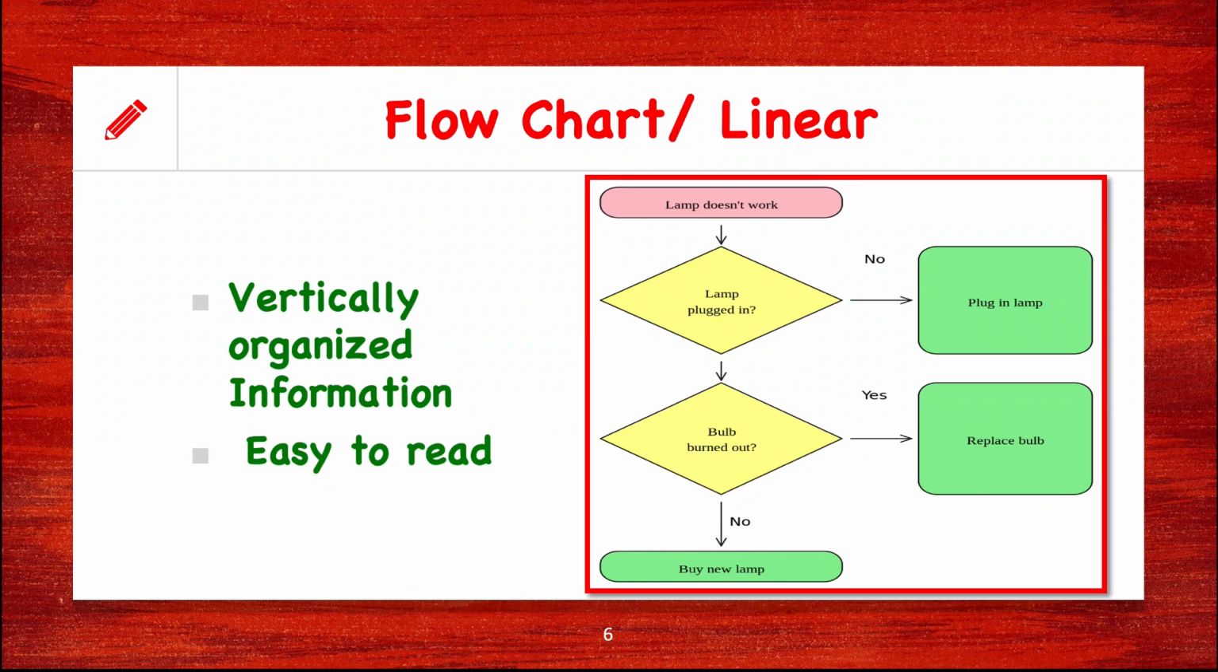As for the types of C maps that can be created, the first type of C map is the flowchart or linear type of C map. As is evident from the picture on the screen, this type of flow C map runs linearly. It is a vertical process of organizing information. The information flows from top to bottom. This type of C map is easy to read. So this is the first type of C map that can be constructed in a flowchart or linear manner.